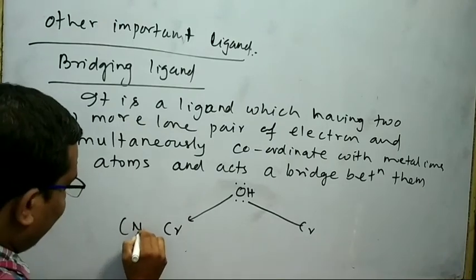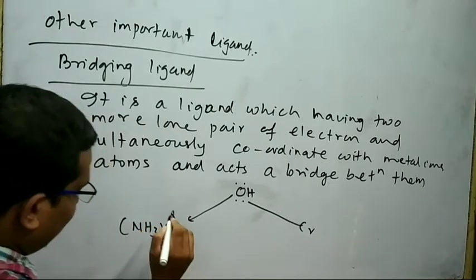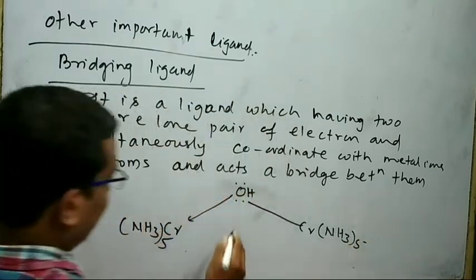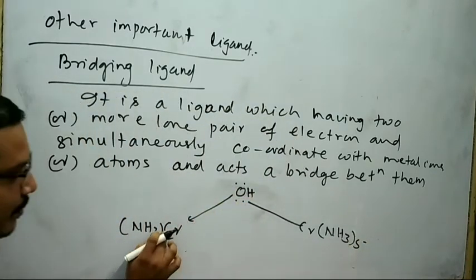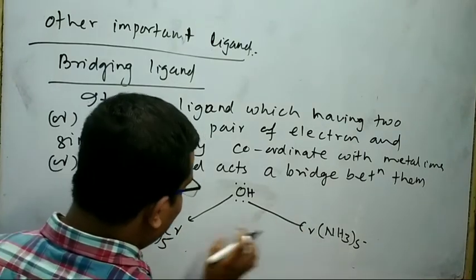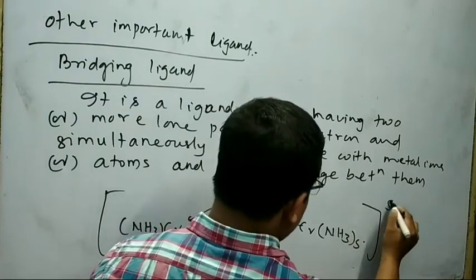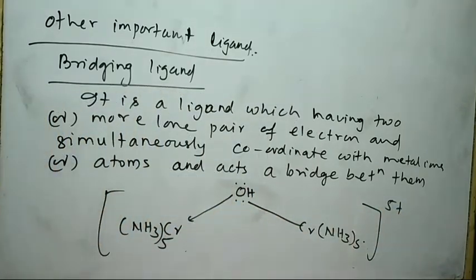Here also ligands are present, that is NH3. Here also ligand present, NH3. This atom forms a bridge between these two central metal atoms. This is an example of a bridging complex in which the bridging ligand is present.